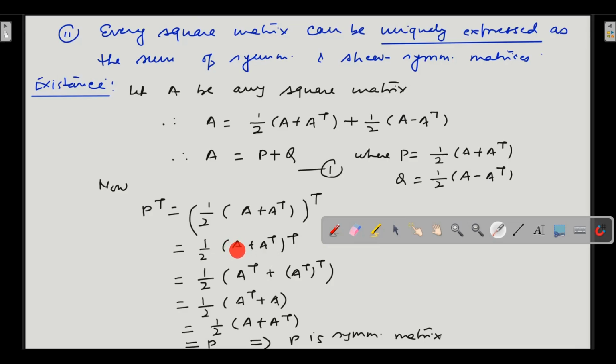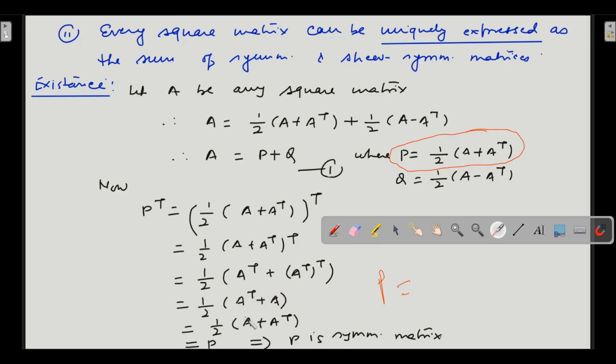We know very well that the transpose of (A plus B) is A transpose plus B transpose. So we get A transpose transpose plus A transpose. The transpose of a transpose is the same matrix once again, so A transpose transpose equals A, and A transpose remains as it is. So we have half of (A transpose plus A).